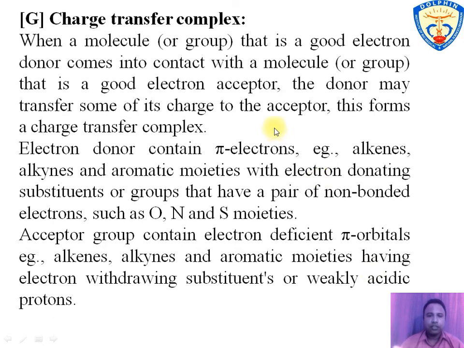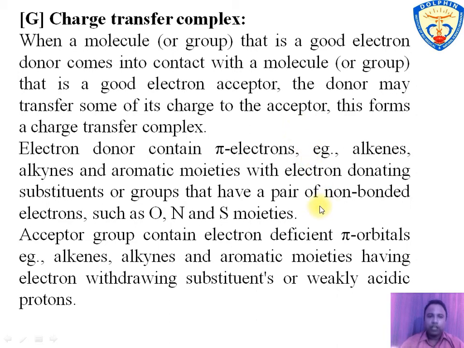The next is the charge transfer complex. It is formed between a molecule that is a good electron donor and a molecule that is an electron acceptor. The donor transfers its charge to the acceptor and forms a charge transfer complex with the acceptor.